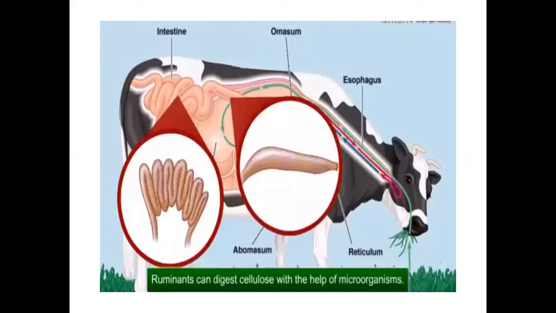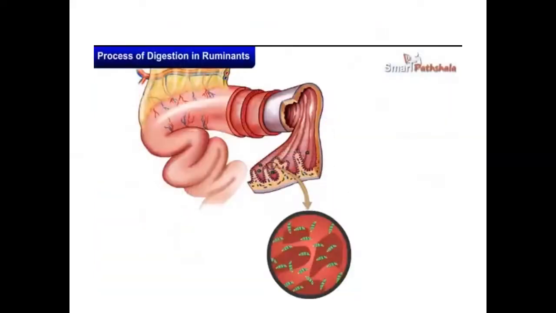And also some of the other animals cannot digest cellulose. Only these grass-eating animals or ruminants have the capacity to digest this. What? Cellulose. See, the cellulose of the food is digested in the large sac by the action of certain bacteria. Observe this slide. Here, some bacteria are present in that sac. With the help of these bacteria, the ruminants will absorb the cellulose inside the body. They have the capacity to absorb that cellulose with the help of certain bacteria, microorganisms.